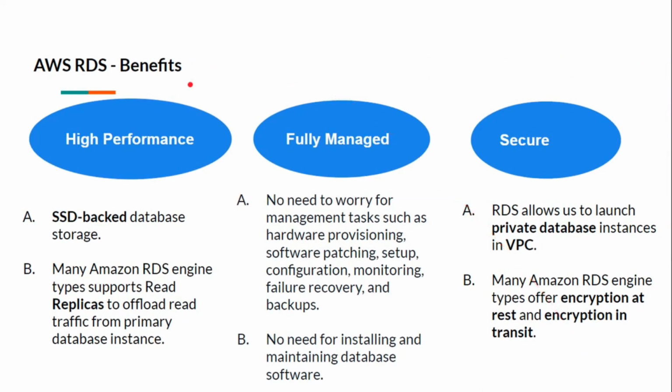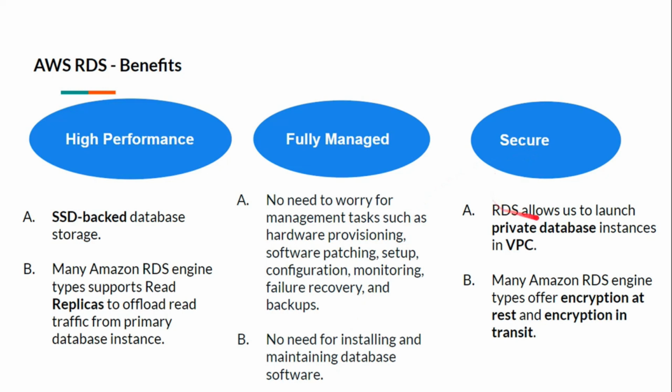If we talk about benefits, it gives us high performance, it is backed with SSD, and many Amazon RDS engine types support read replicas to offload read traffic from primary database instance. So we can create replicas of our primary instance and we can offload our primary database instance. It is fully managed by AWS. We don't have to worry about management tasks such as hardware provisioning, software patching, setup, configuration, monitoring, etc. Also, we don't have to worry about installing or maintaining any database software while using AWS RDS.